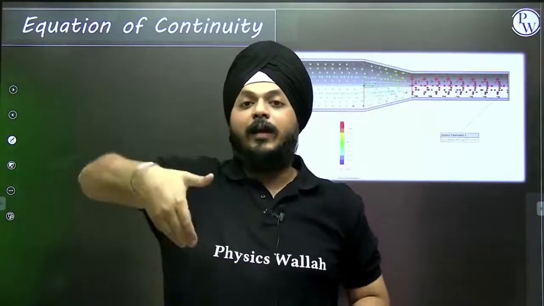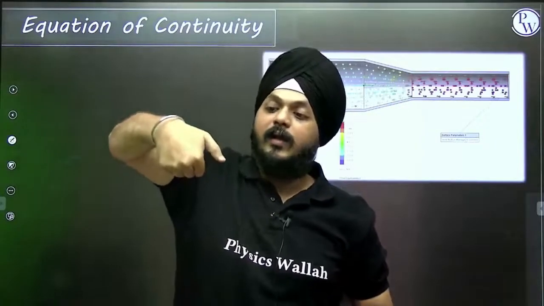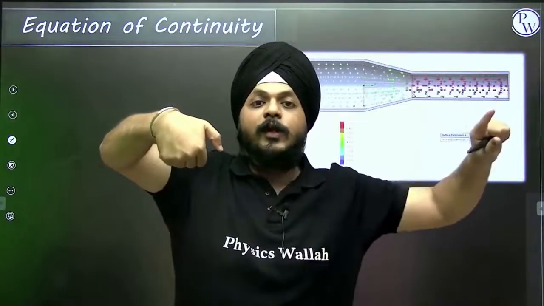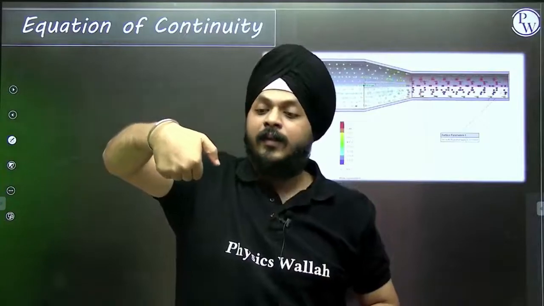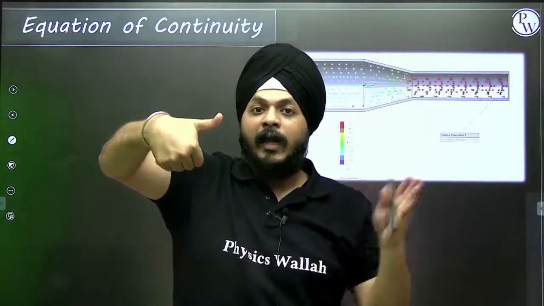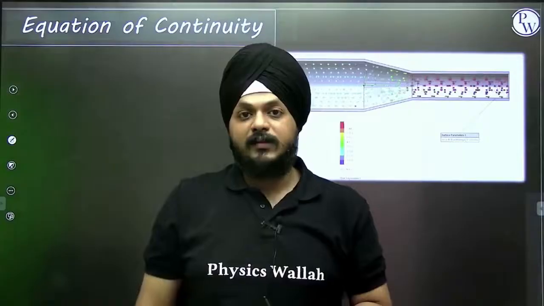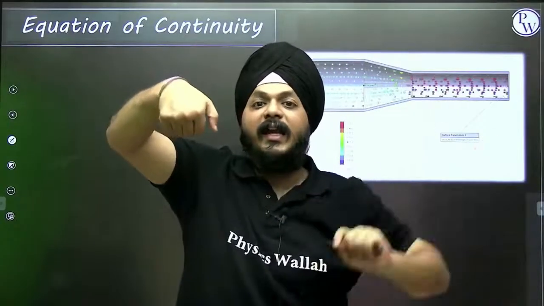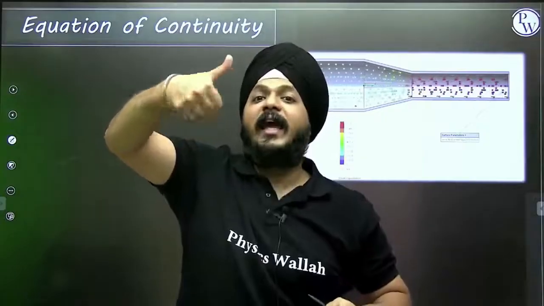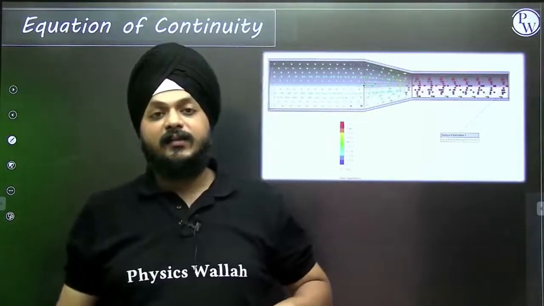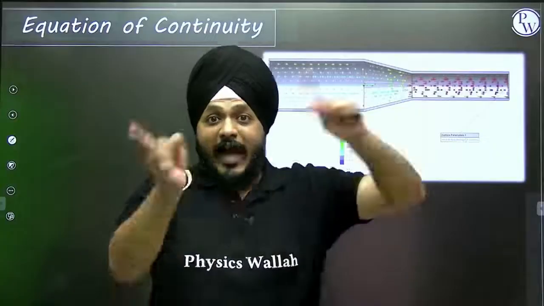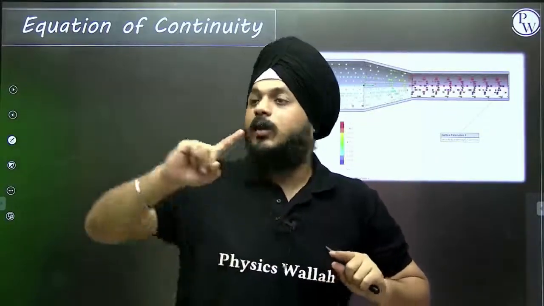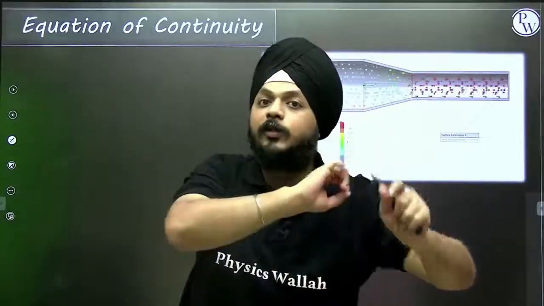Whenever we have a pipe in our hand and we cover half of the pipe with the thumb, the velocity of the fluid suddenly increases. If you remove the thumb, the velocity decreases again. So if you decrease the area, the velocity increases, and if you increase the area, the velocity decreases. So there is some relation between area and velocity, and that is what the equation of continuity is all about.